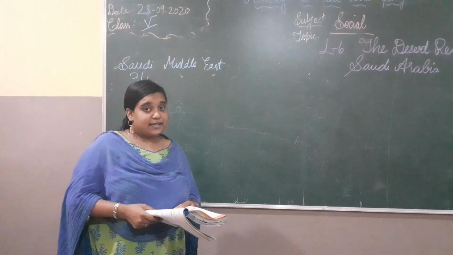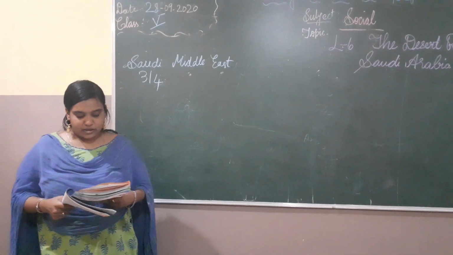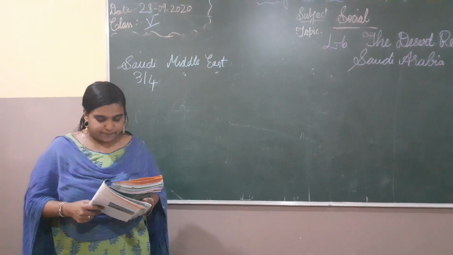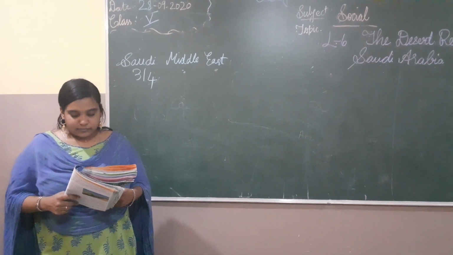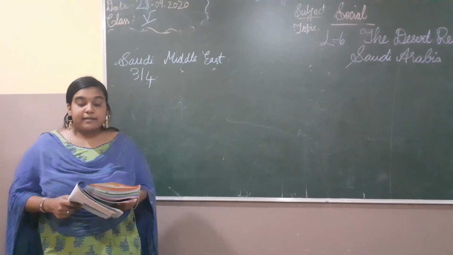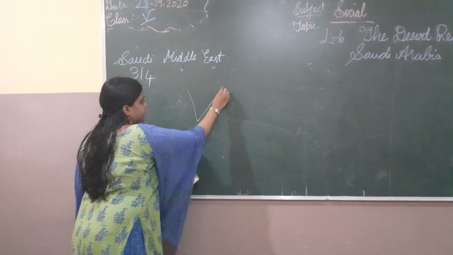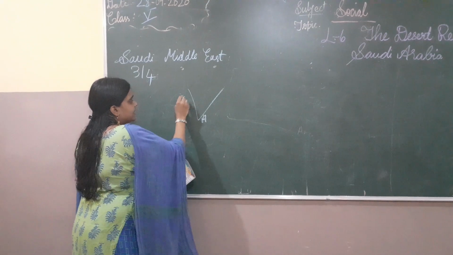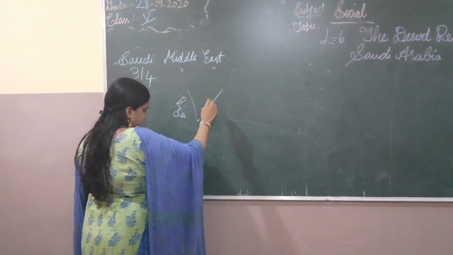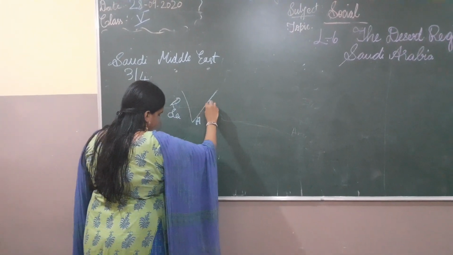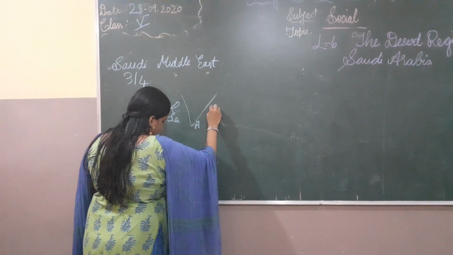Like how we have the Indian Peninsula, where three sides are covered with water, right? In the same way it is covered with sand. The country makes up more than 3/5 of the Arabian Peninsula. It is surrounded by seas. Here we have the Arabian Sea, here the Red Sea, and here the Persian Gulf. Gulf of Oman.